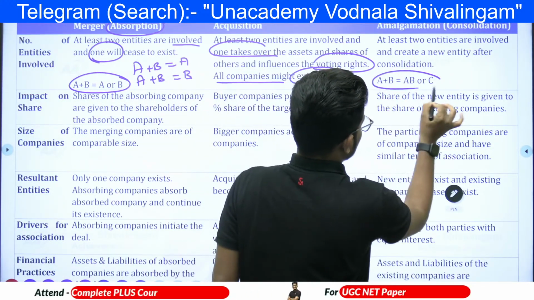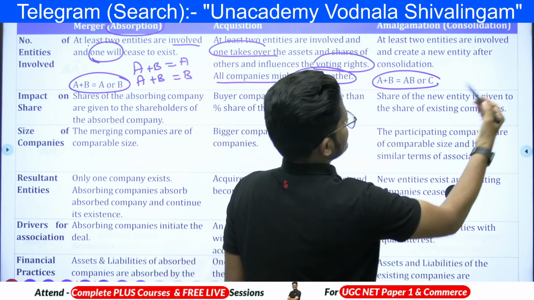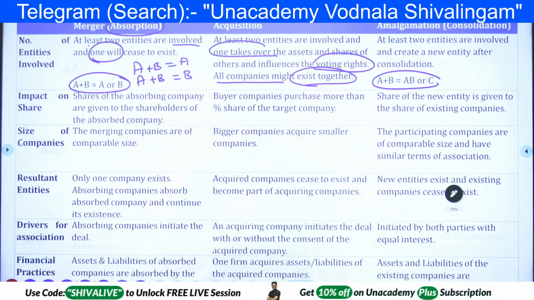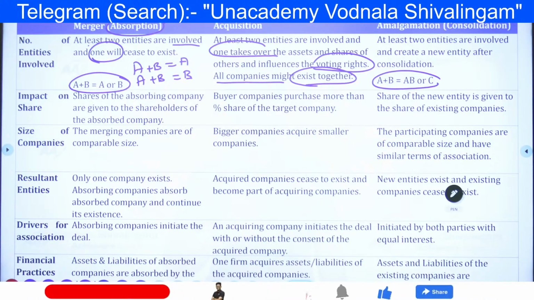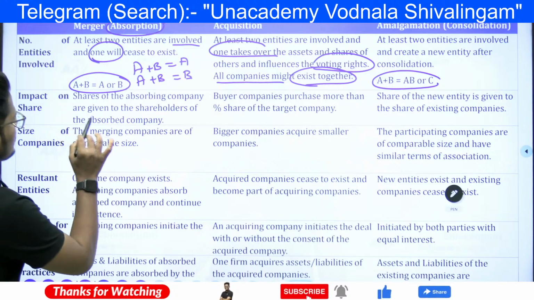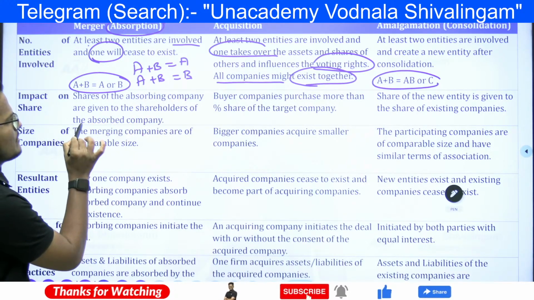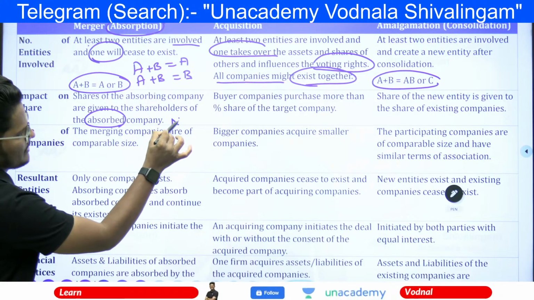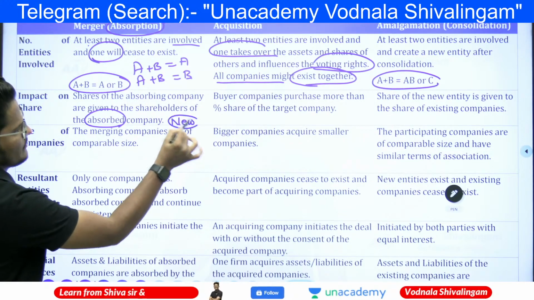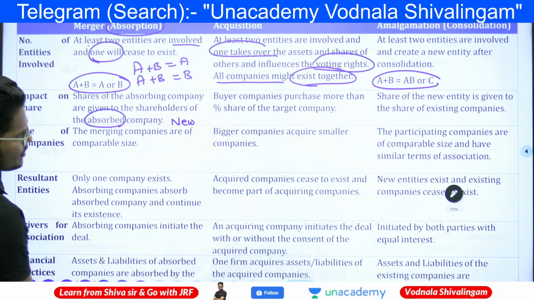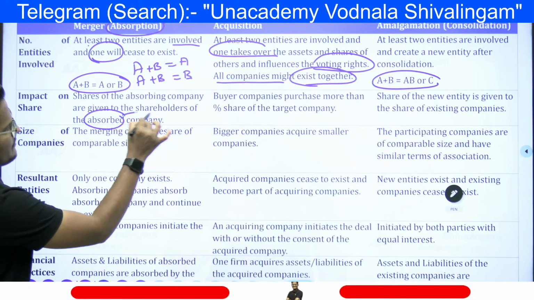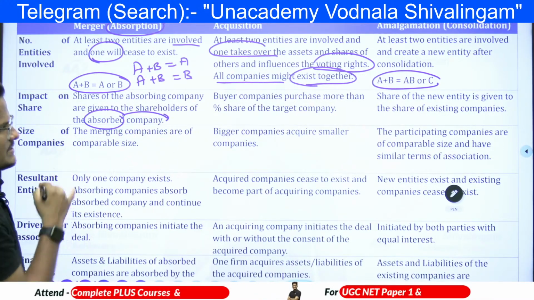Amalgamation is A plus B equal to AB or another C company also. A new company will get formed. Here shares of the absorbing company are given to the shareholders of the absorbed company. In absorption there is no new company formed. The absorbed company is nothing but the company which is taken over by the previous company.